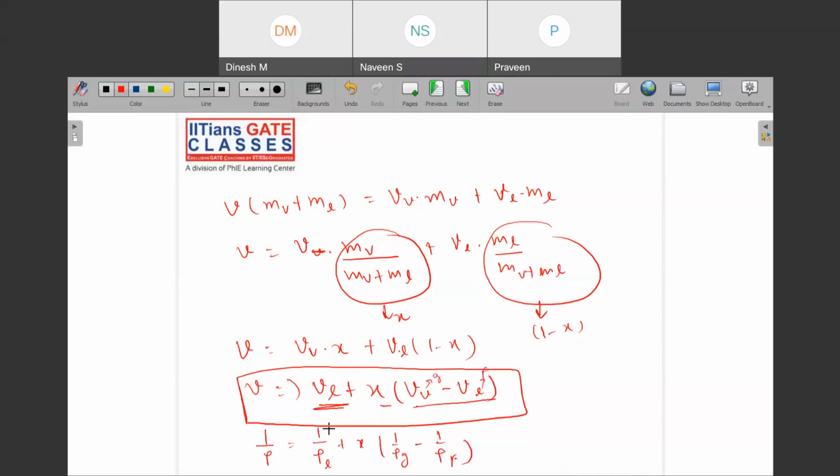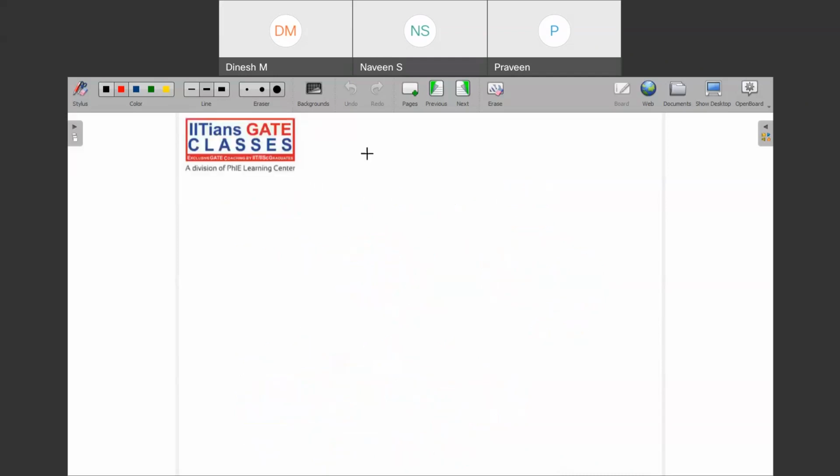Based on this, I can write any property. If I desire u at any particular point, then u is uf plus x into ug minus uf. Simple. Similarly, if I need h, then h is hf plus x into hg minus hf.